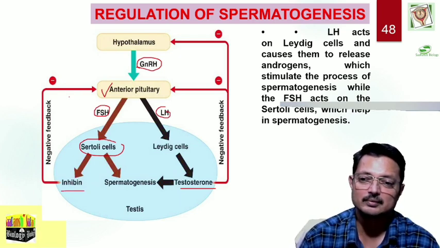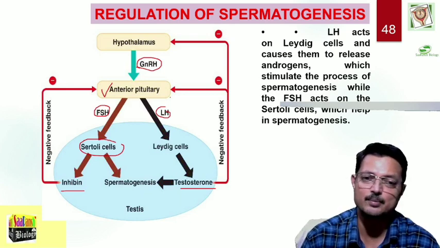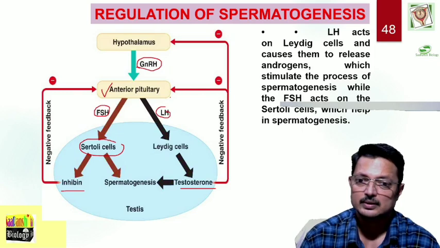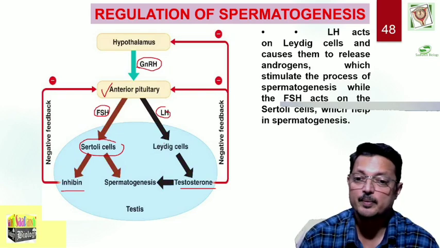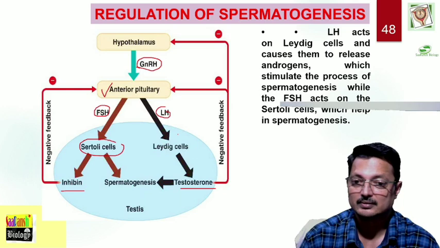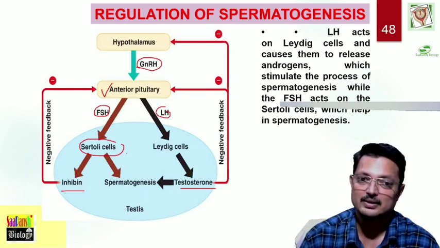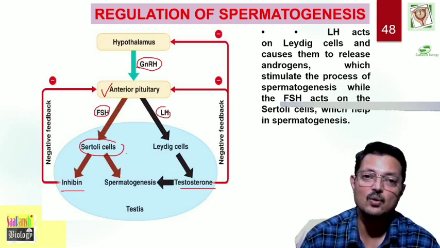Inhibin gives feedback to the anterior pituitary, whereas testosterone gives feedback to the anterior pituitary as well as the hypothalamus. So, that is how spermatogenesis is regulated, and Leydig cells and Sertoli cells are part of the testis. So, we have seen how regulation of spermatogenesis takes place.